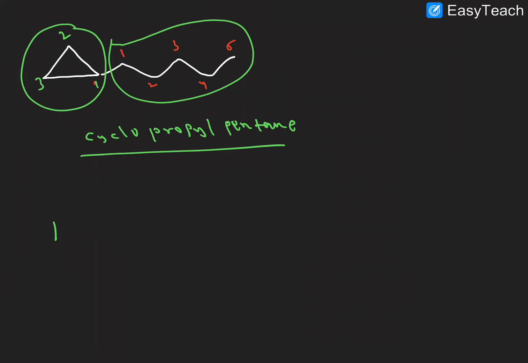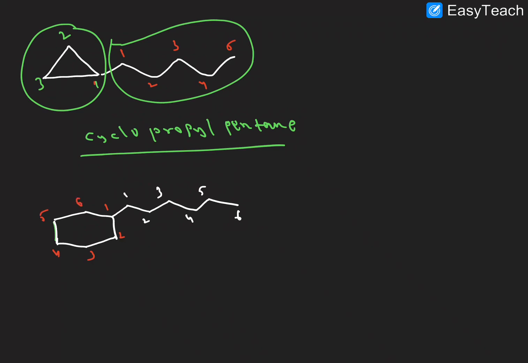Next, one more example here. I am taking the white color, and this has 6 carbons, and the substituent also has 6 carbons, right? 1, 2, 3, 4, 5, 6 carbons. Even the cyclic compound also has 6 carbons. So which one do we want to consider?